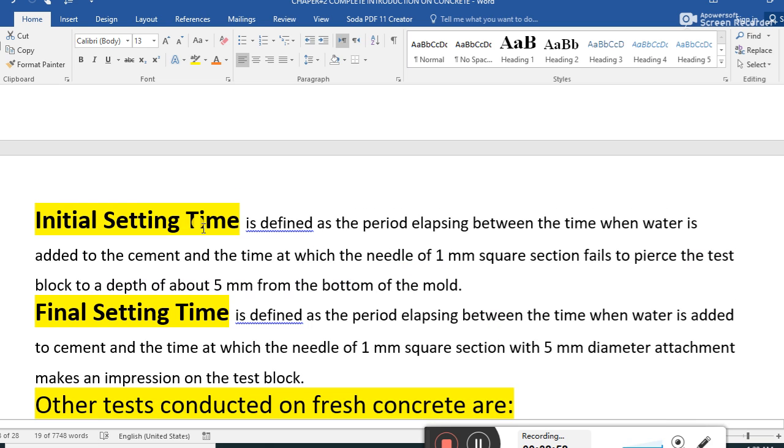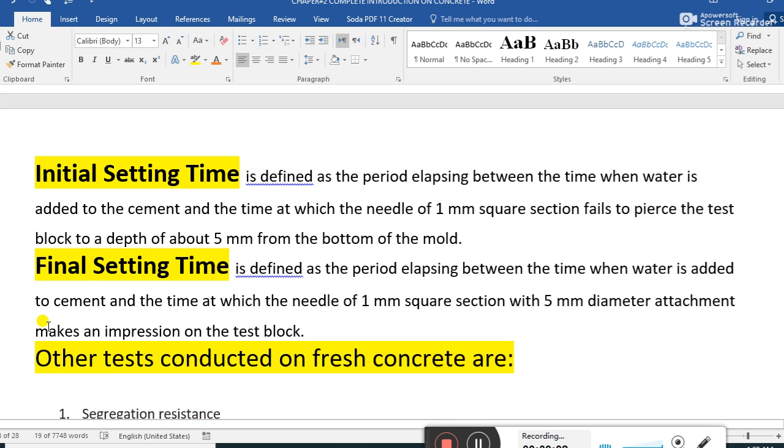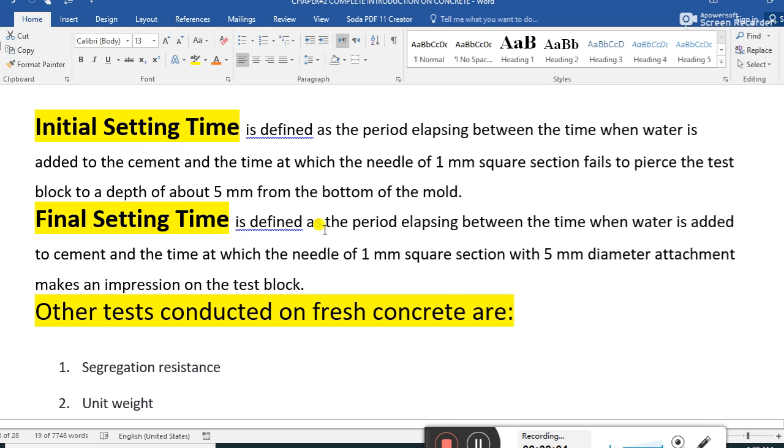This is initial setting time. Final setting time is defined as the period elapsing between the time water is added to the cement and the time at which the needle of 1 millimeter square section with the 5 millimeter diameter attachment makes an impression on the block. It's the final setting time.